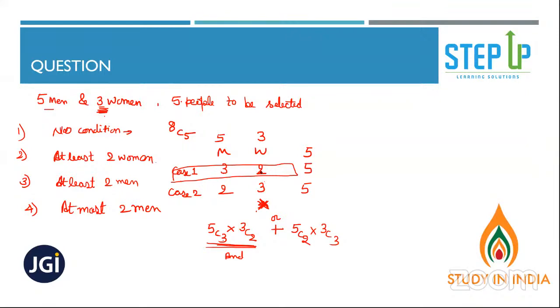So one case is when there are only 2 women, 3 men could be there. So how many men? 3 you need. From how many? From 5. So 5C3. Now you have just selected 3 people. You need to still select 2 more people. That's why multiply 3C2. Now you got one group. Or what modification can you do in this group? One more way you can choose it. There could be 3 women and 2 men. So 5C2 into 3C3. These 3 women are getting selected from these 3 women. I hope that's clear now.